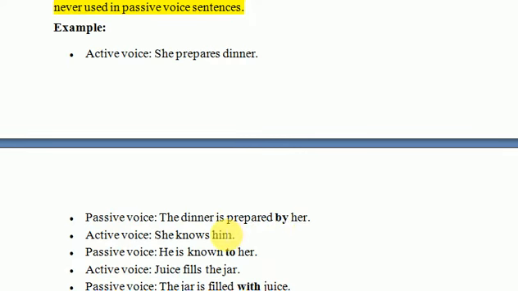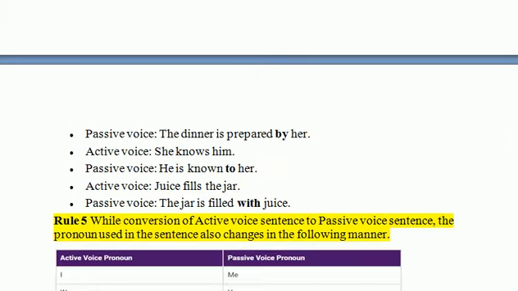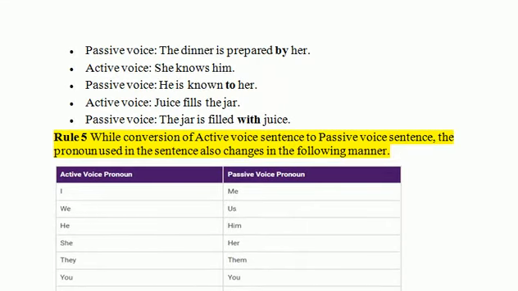"She knows him." "He is known to her," because here "by" will not be appropriate. Therefore, we will make use of "to" and not "by." Similarly, "juice fills the jar." The jar is filled not by juice but with juice. So this would be, "the jar is filled with juice." Now rule number 5.